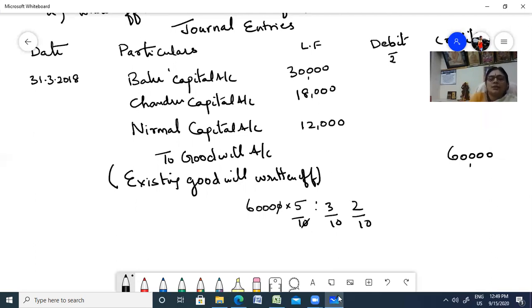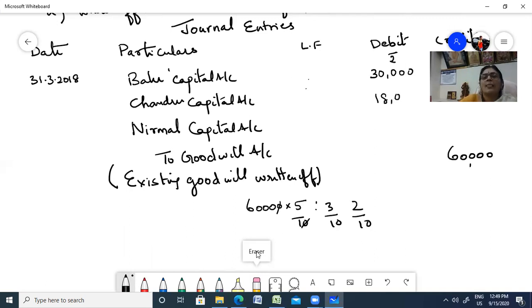Actually, we are supposed to put it in the debit side, and we have written it here. So let us raise it and transfer it there. I put it in the LF column. Instead, you're supposed to enter it in the debit column. So we'll put it in the debit column. Debit side, you have 30,000, and for Chandru, 18,000, and Nirmal, 12,000. I hope you understood this, children.